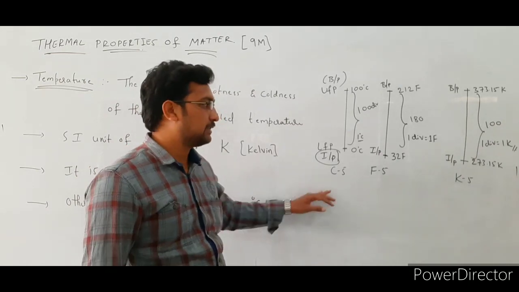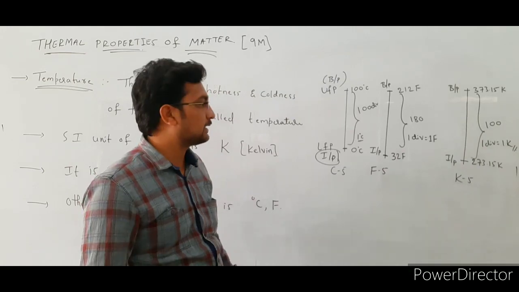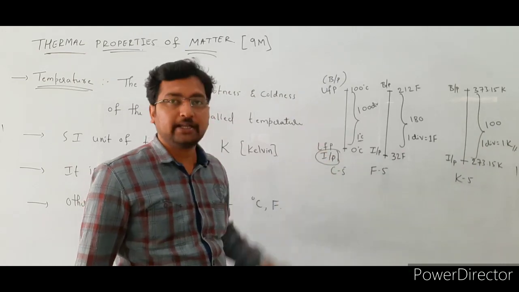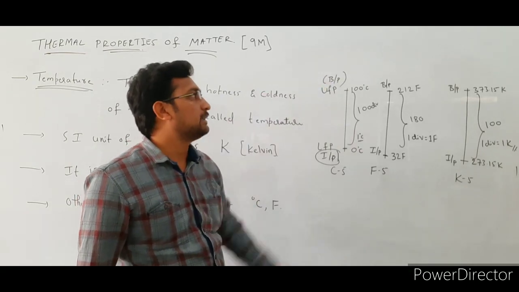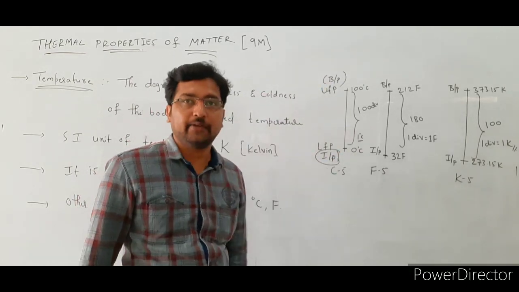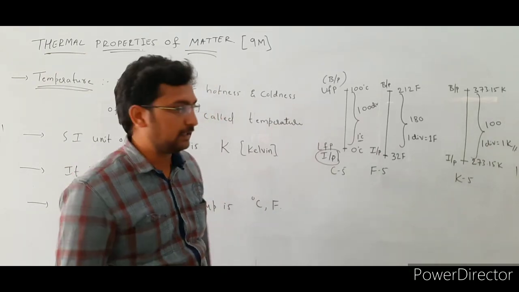The three scales are the Celsius scale, the Fahrenheit scale, and the Kelvin scale. In the Celsius scale, the ice point of water is 0 degrees Celsius and the boiling point of water is 100 degrees Celsius. In between there are 100 divisions. Each division value on the Celsius scale is 1 degree Celsius.